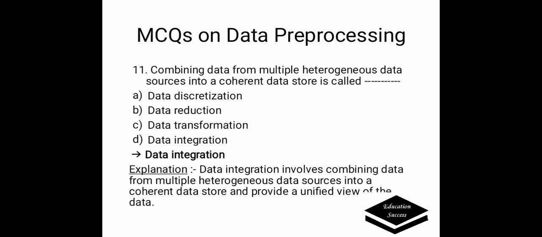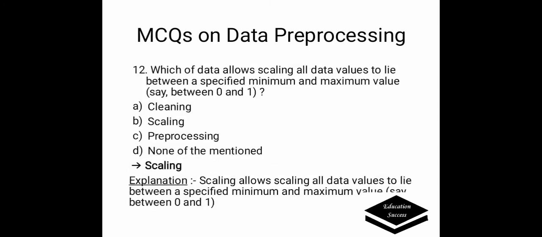Next question is: combining data from multiple heterogeneous data sources into a coherent data store is called. Options are: A. Data discretization, B. Data reduction, C. Data transformation, D. Data integration. Correct answer is data integration. Data integration involves combining data from multiple heterogeneous data sources into a coherent data store and provides a unified view of the data.